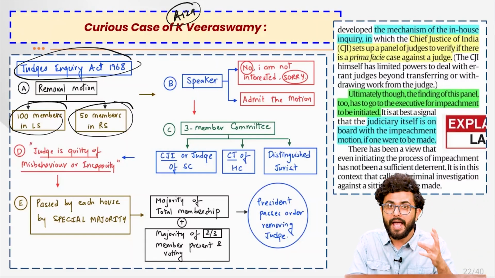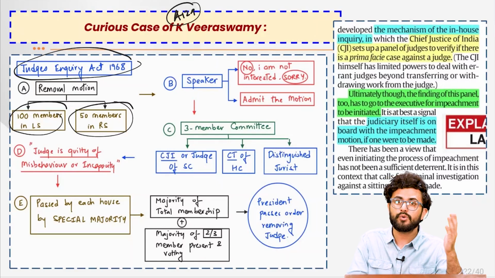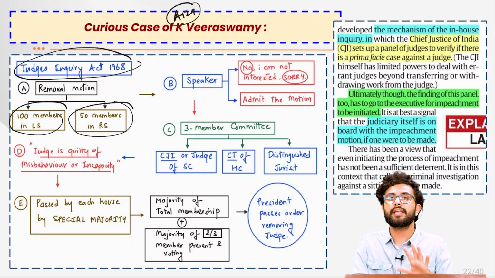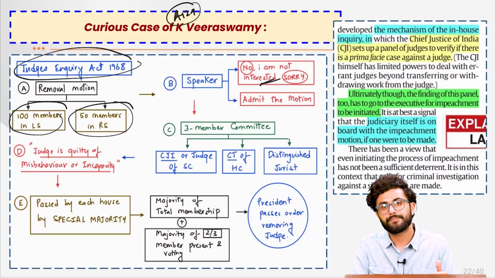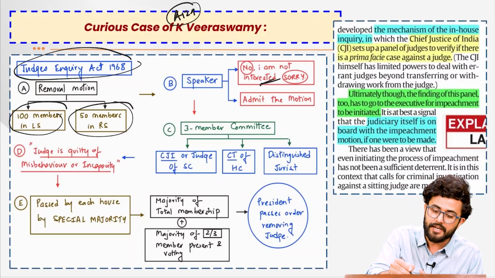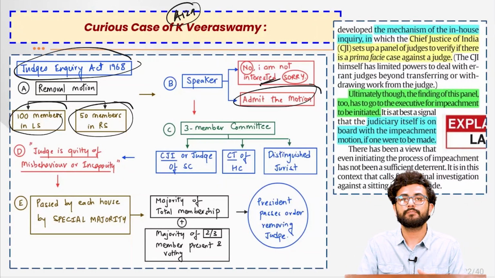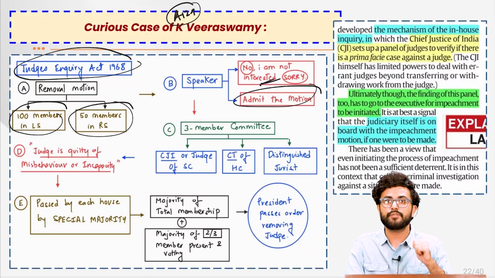A Speaker can act exactly like your crush when you go to your crush with a proposal. Just like your crush, the Speaker can say, no, I am not interested, I am sorry. Or the Speaker can say, yes, I am interested, admit the motion. Good news for you, bad news for the judge of the Supreme Court.